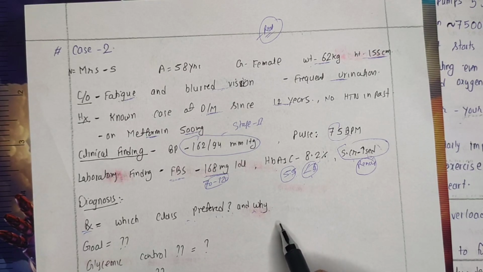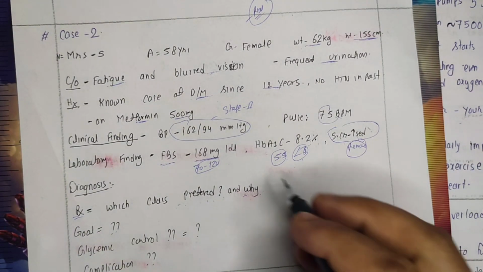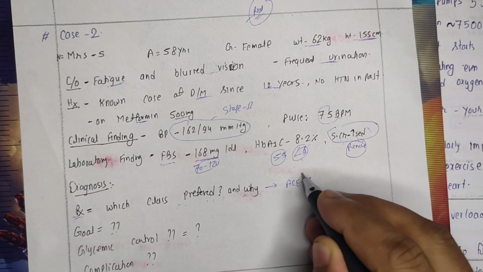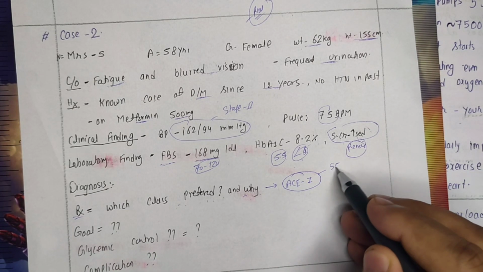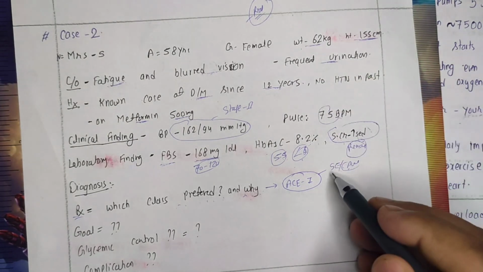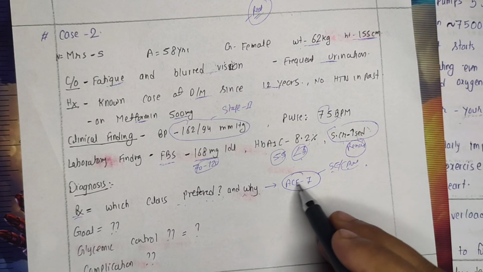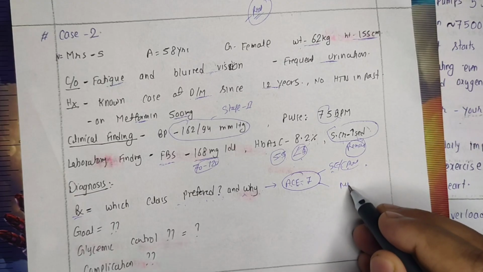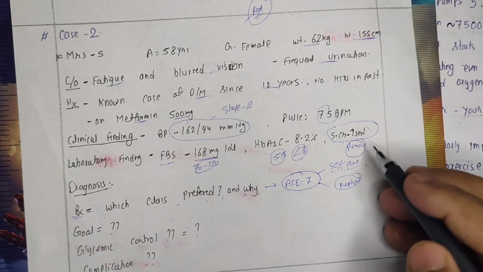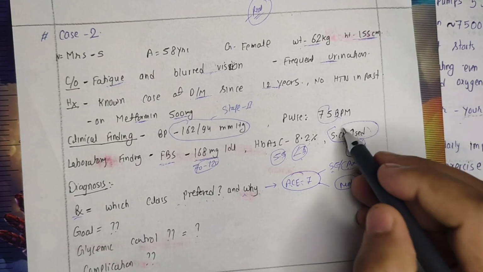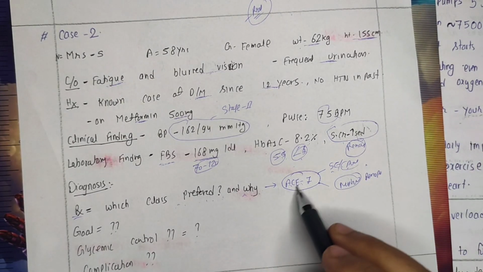Can anyone guess? If you have guessed it correctly, you can mention it in the comments. If not, let's discuss. So here, the drug of choice would be the ACE inhibitor. Why? ACE inhibitors have side effects related to the pulmonary system. However, there are no complaints of the pulmonary system, so in that way it is relatively safe. We prefer ACE inhibitors because they increase the blood flow to the nephron, meaning in the kidney, and they have some renoprotective function, as there is an involvement of the renal system. So we will go with the ACE inhibitor.